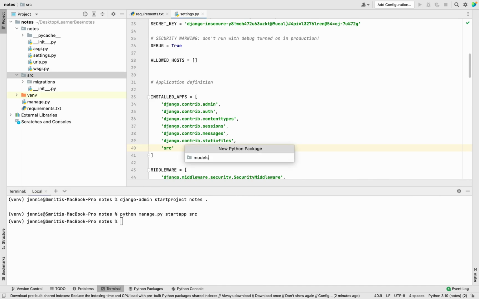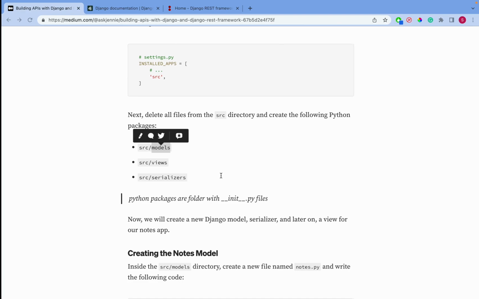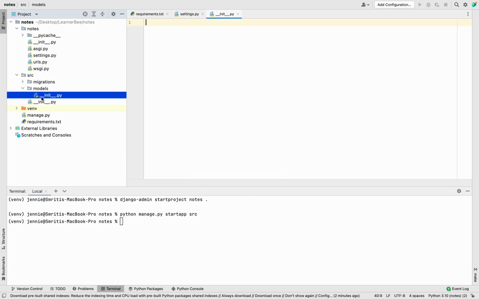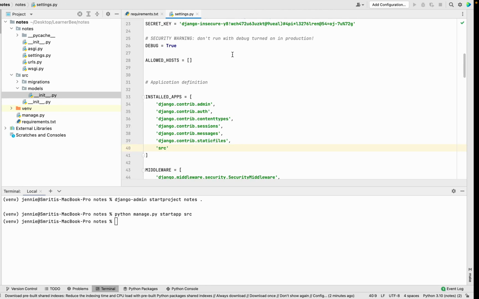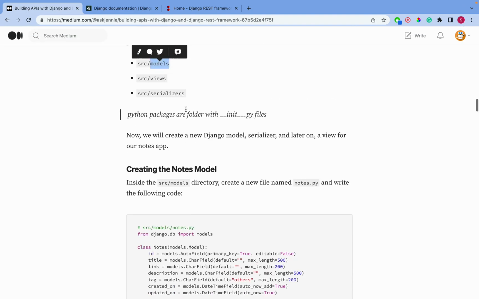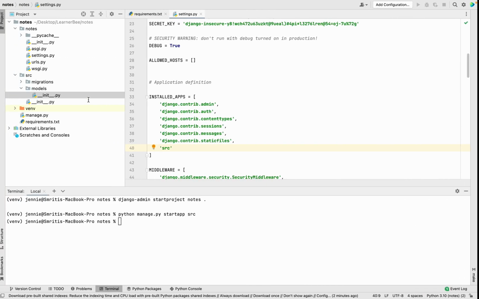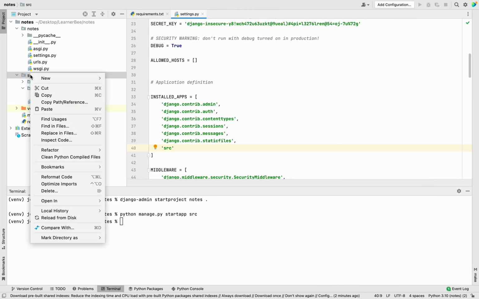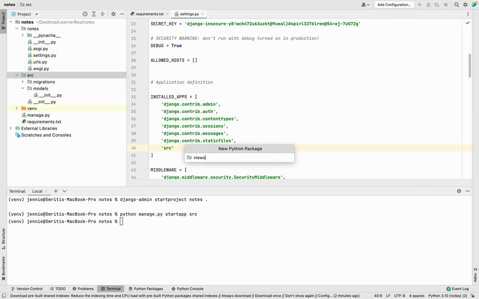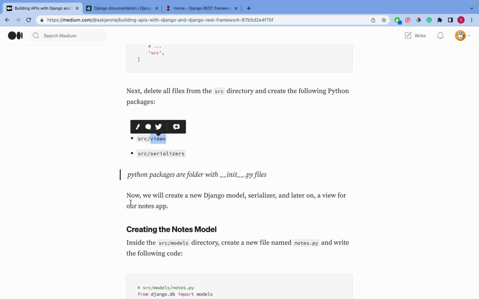So I need to create a Python package as models, right? So here you can see it is a Python package. It would be a folder with an init file in it. I'm going to create views as well, and the serializer.